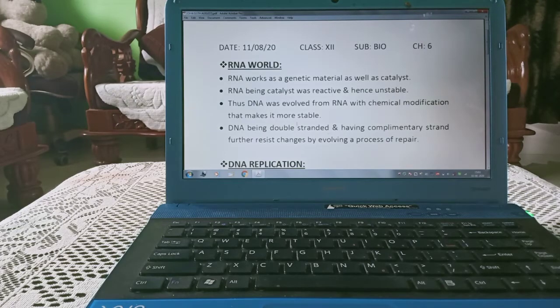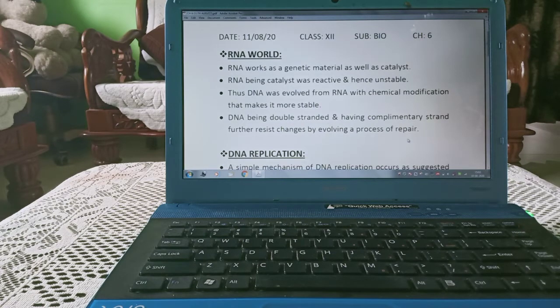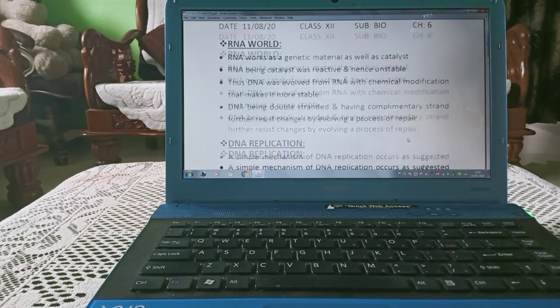Hi students, today we are starting our next topic of the chapter, that is RNA world. RNA works as a genetic material as well as catalyst. Catalysts, you know very well, are the substances which do not take part in the reaction but increase the rate of the reaction.